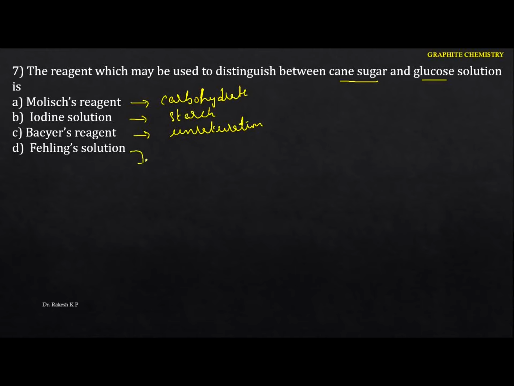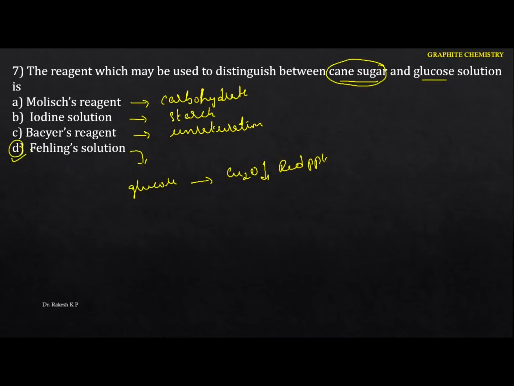The Fehling solution. Okay, just identify the Fehling solution. When you add the Fehling solution to the glucose, here we are going to get the red precipitate of cuprous oxide. Now in the case of cane sugar, it does not answer the Fehling solution. Hence in this case the option is D.